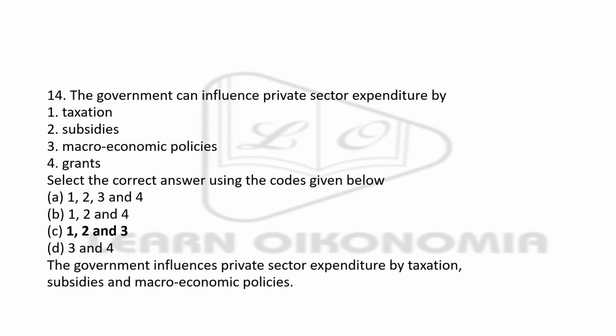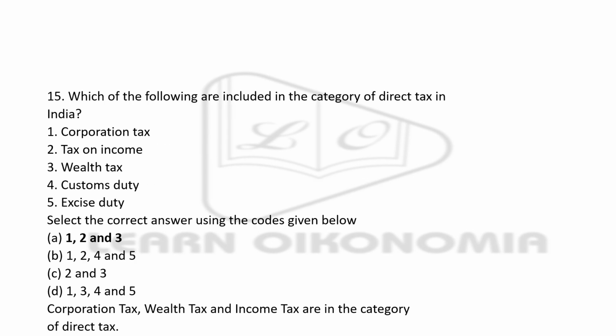Now, next question, the government can influence private sector expenditure through which of the following? Taxation, subsidies, macroeconomic policies, grants. Actually, the right answer is the first three, 1, 2, and 3: taxation, subsidies, and macroeconomic policies. So the government can influence private sector expenditure by taxation, subsidies, and macroeconomic policies. That's it.